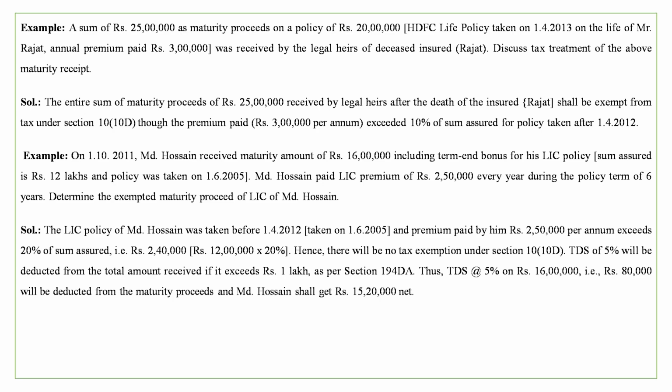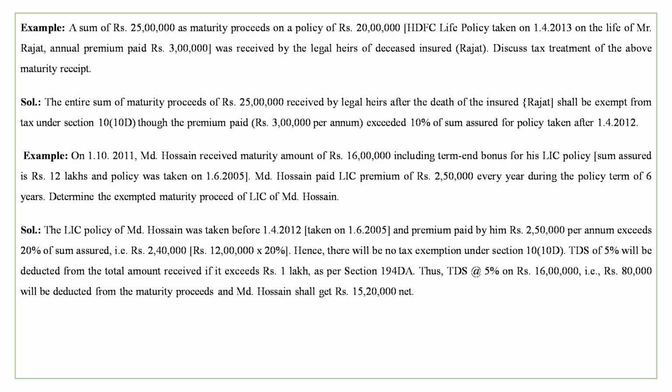So in this case, the receipt of rupees 25 lakh by the legal heirs after the death of the insured Rajat shall be exempt from tax under section 10(10)(d), though the premium paid, 3 lakh, exceeded 10% of the sum assured of the policy. Premium was paid 3 lakh and the policy value, sum assured, is 20 lakh, 10% comes to 2 lakh. So premium was paid above 10% of policy value, but still the full amount is exempt because the maturity sum was received not by Mr. Rajat, but after his death it was received by his legal heir, so it is totally exempt.